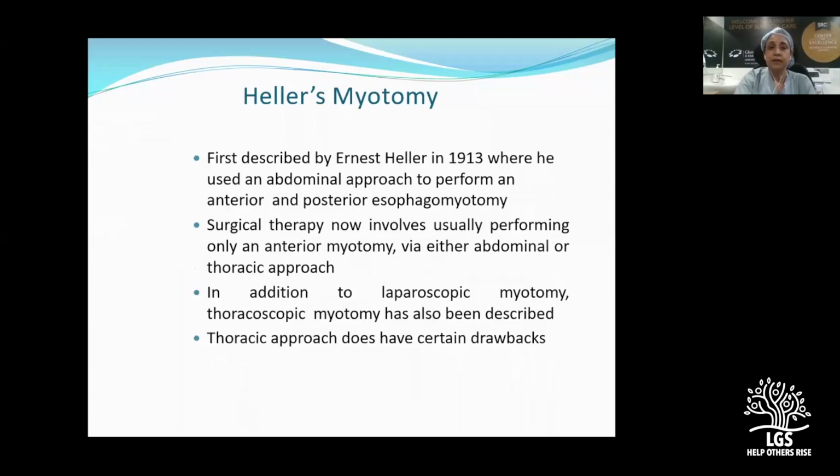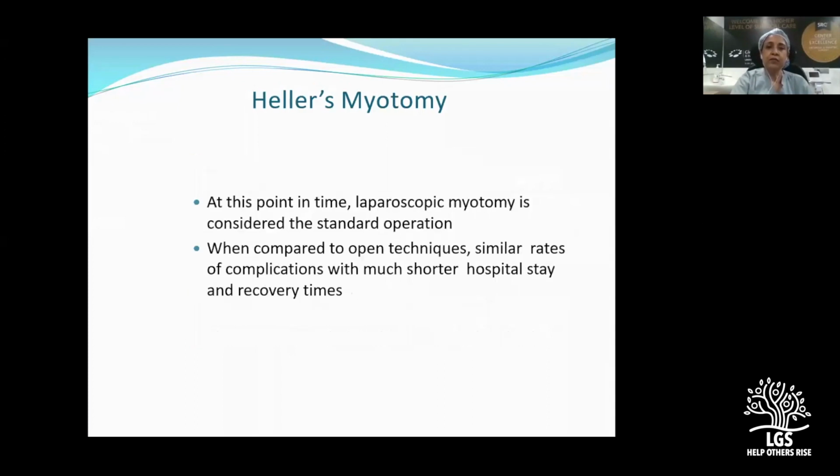So next we come to the proper surgical intervention, that is the Heller's myotomy. At the beginning we learned that this was first performed by Ernest Heller in 1913, and that is how his name happens to be put on the surgery. It involves performing an anterior myotomy, either by abdominal or thoracic approach. The thoracic approach has certain drawbacks, so we will only talk about the abdominal myotomy.